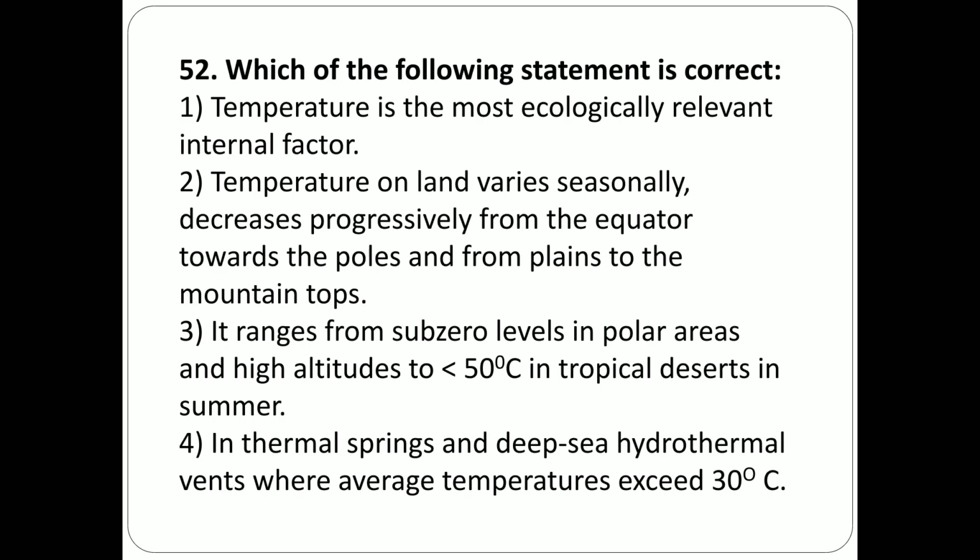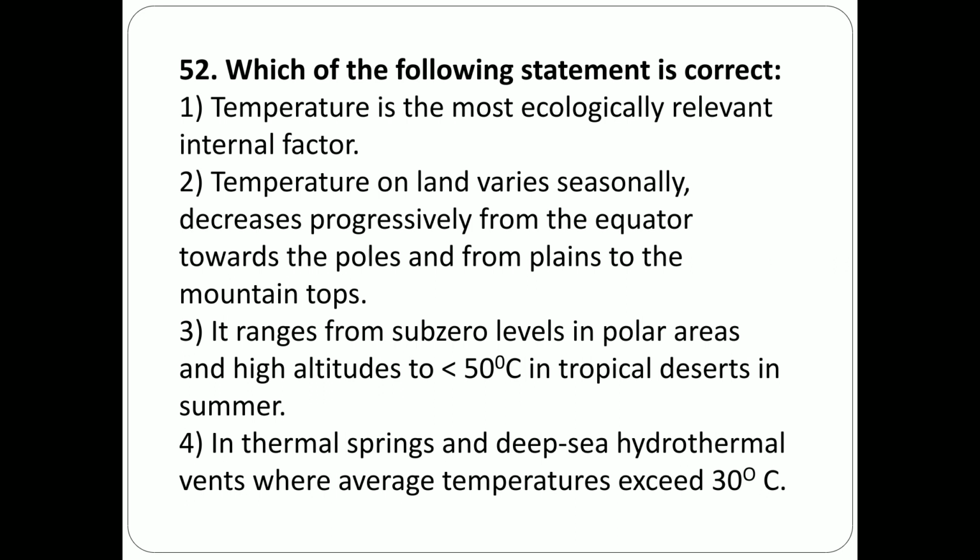Which of the following statements is correct? First option, temperature is the most ecologically relevant internal factor. Option 2, temperature on land varies seasonally, decreases progressively from the equator towards the poles and from plain to the mountain tops.